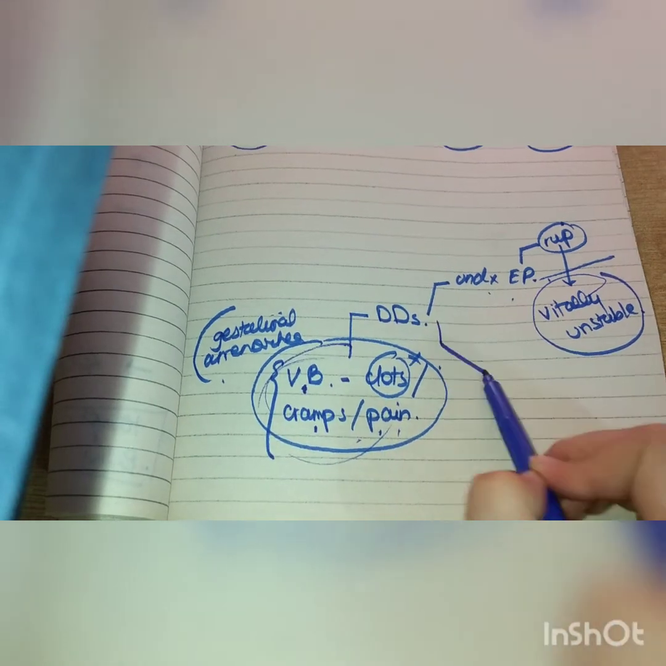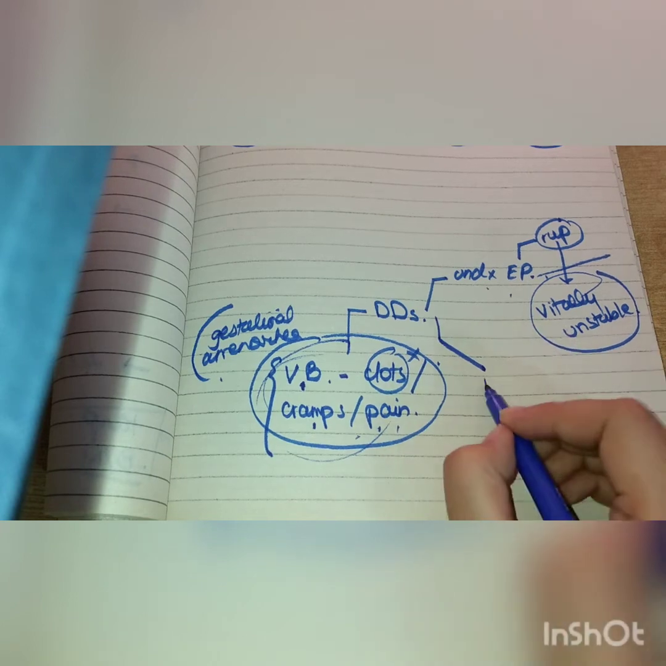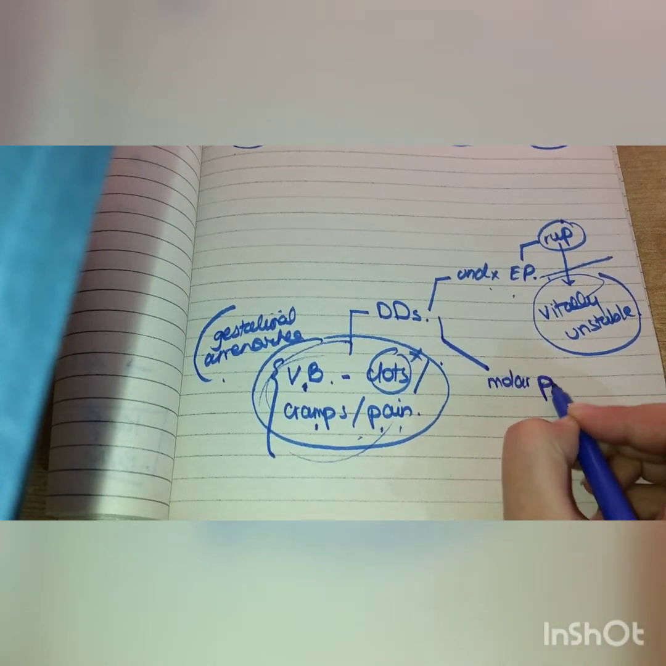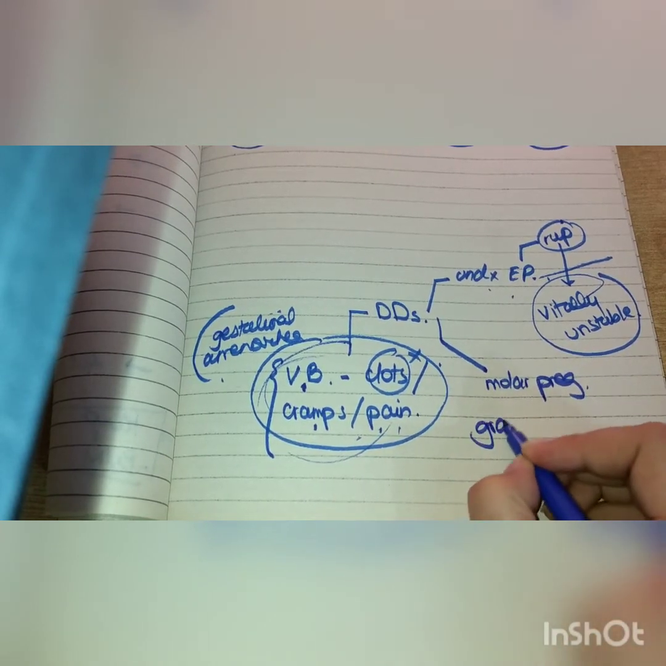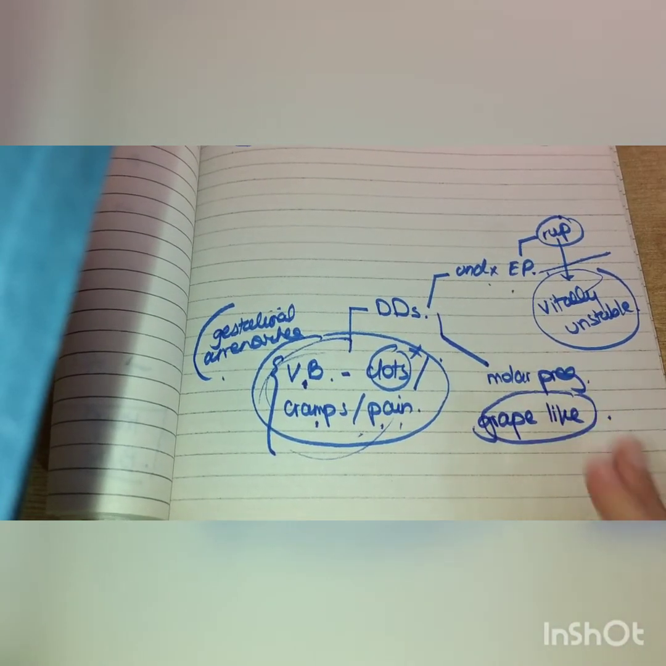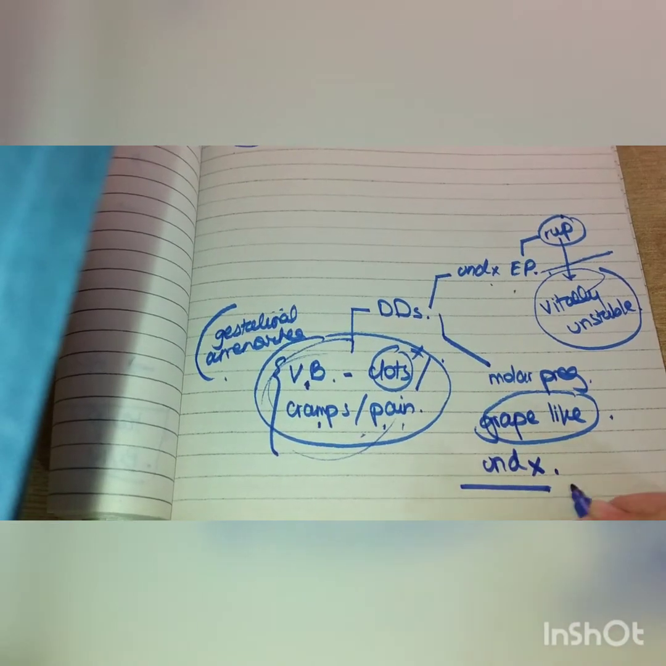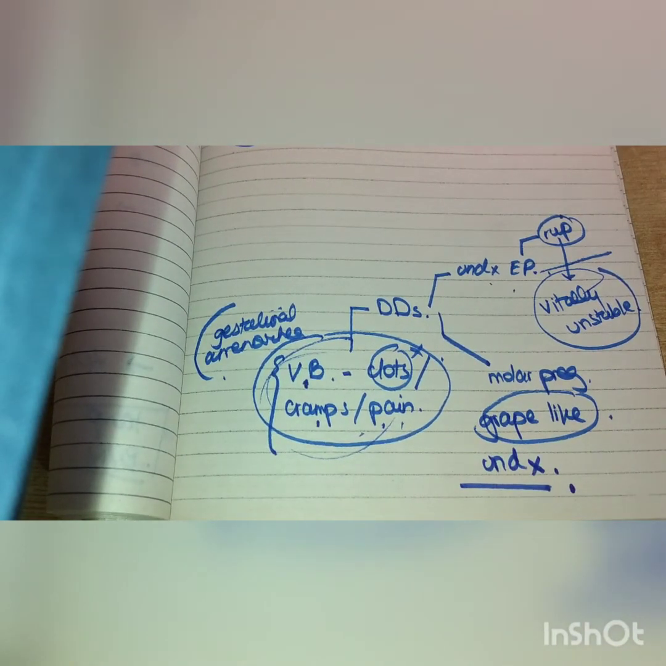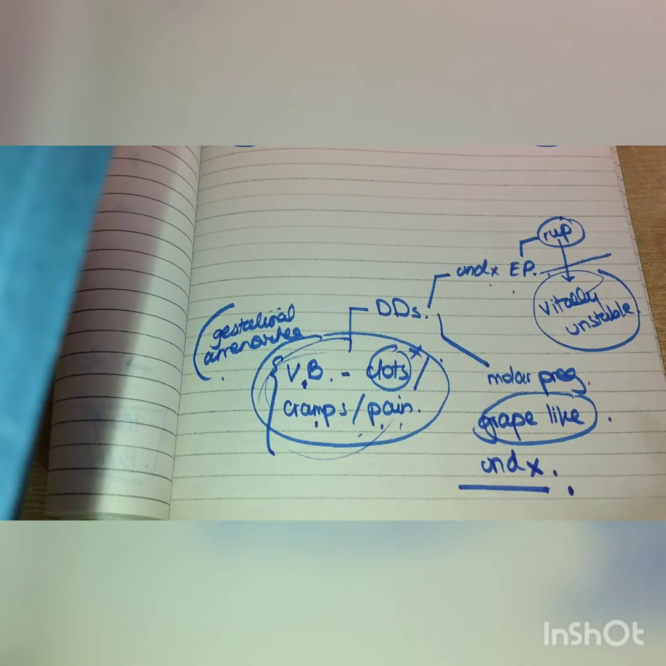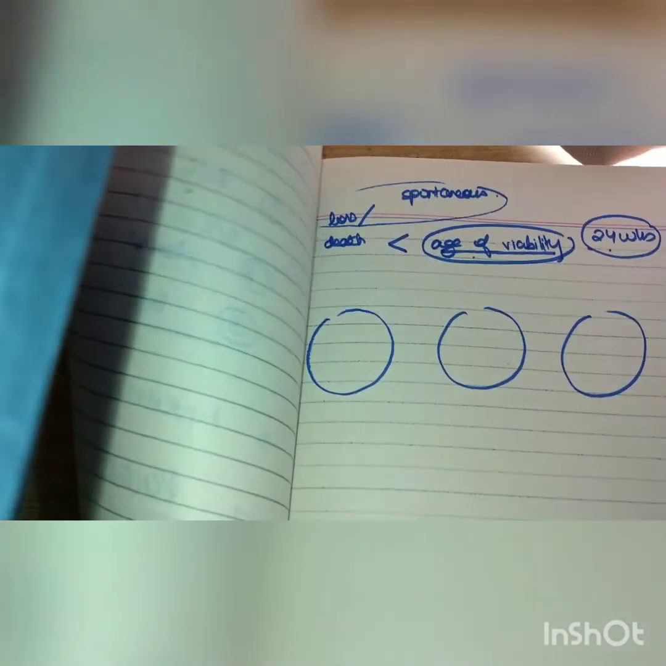Now, the next differential can be molar pregnancy. What happens in molar pregnancy? Grape-like structures, grape-like clots, are passed. If she has already had an ultrasound which showed a snowstorm appearance, then she knows. But if it is undiagnosed, then it can be considered as a differential of a miscarriage. So these are the main differentials. If you know any other differentials, let me know. Okay, so what happens in this case?